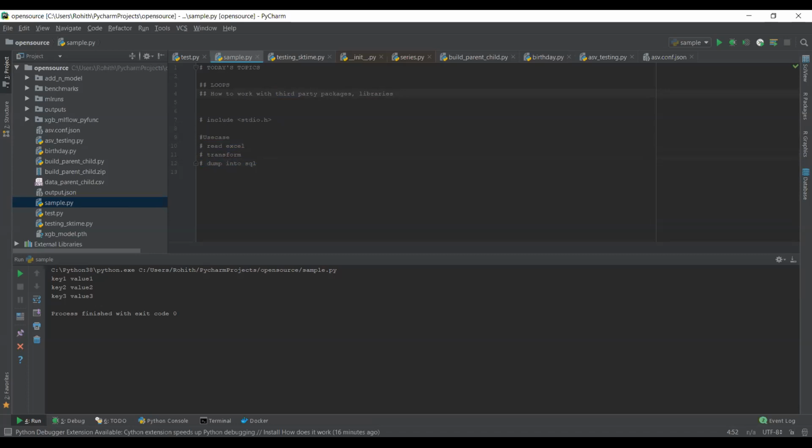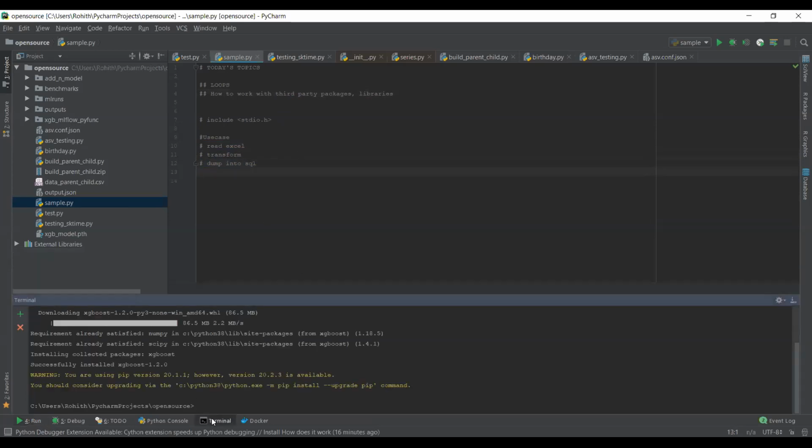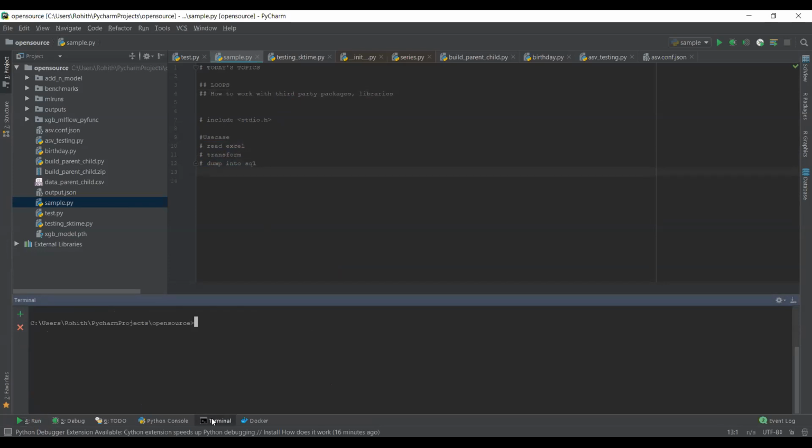Okay, so let's see some of the third-party libraries. How do we install them? When you set up Python, as we already saw in the first session on setting up a Python environment, there is something called pip.